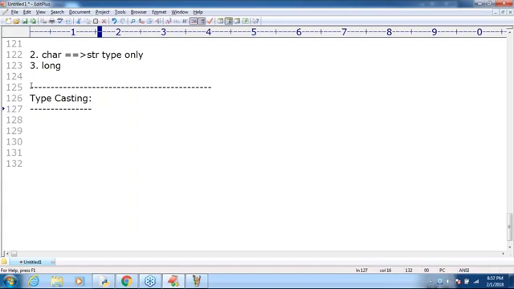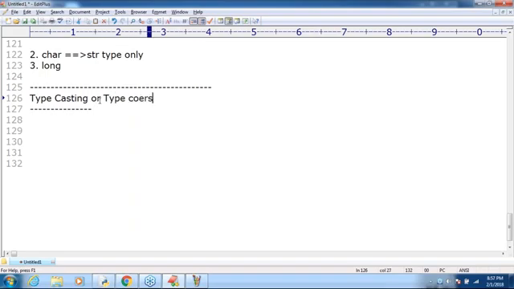Sir, how can we do that? Okay, what functions are available? We can convert one type value to another type. This conversion is called type casting. Remember this, sir. Another word is type coercion.